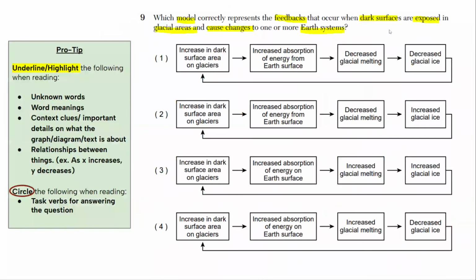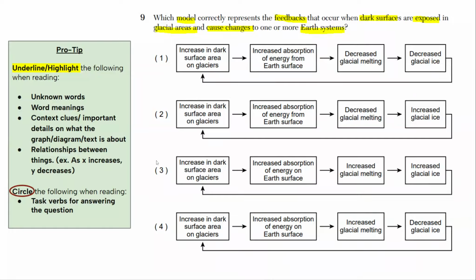So I'm highlighting that occur when dark surfaces are exposed in glacial areas, and cause changes to one or more Earth systems. I'm highlighting dark surfaces, and we're trying to figure out what's happening to these dark surfaces when they're exposed in glacial areas, and what changes they are causing to Earth systems.